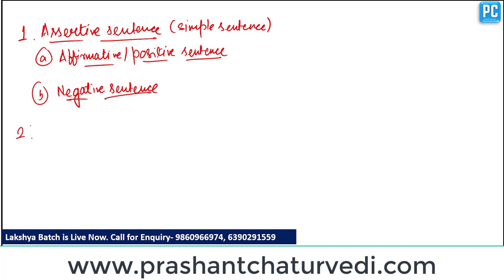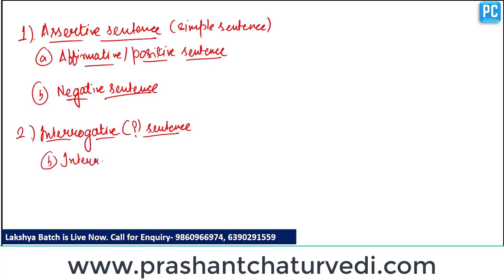Now, the first one is assertive and the second one is interrogative. Interrogative means the sentence in question form is called an interrogative sentence. Clear? And a subtype or subcategory of interrogative sentence is the sentence which is negative as well as interrogative. We can call it interrogative cum negative.